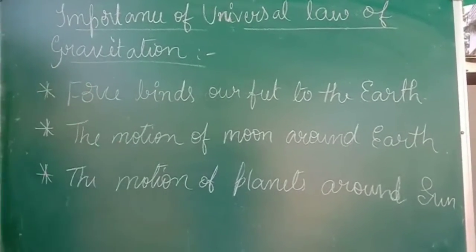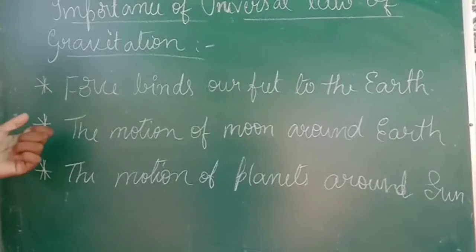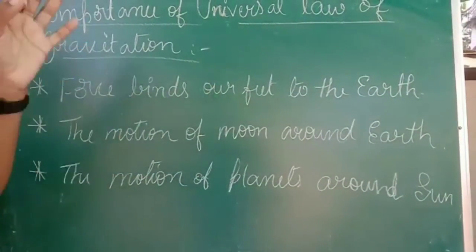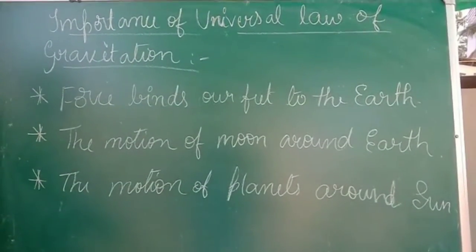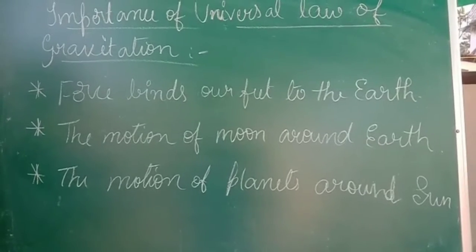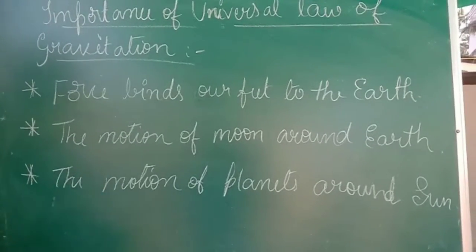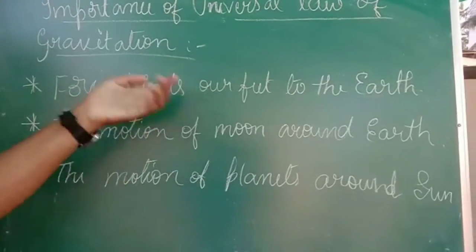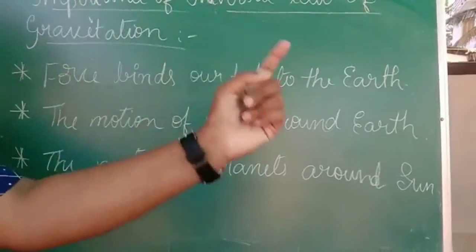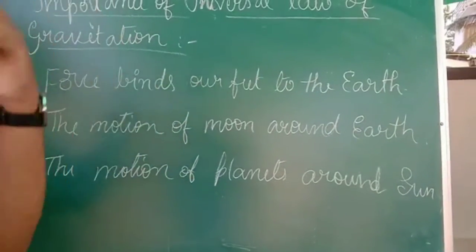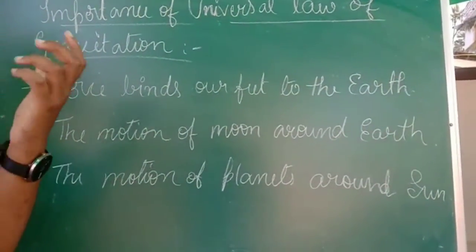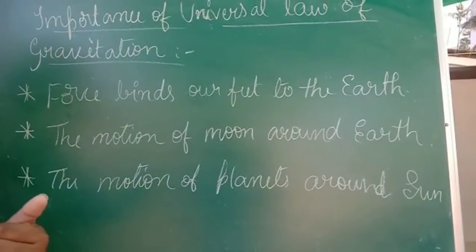Next is the importance of the universal law of gravitation. There are 3 different importances, wherein the first one says the force that binds our feet to the earth. Because of the universal law of gravitation only, there is a force which is binding our feet to the earth. This is the first importance. The second importance is the motion of the moon around the earth. The moon is moving around the earth because of the universal law of gravitation.